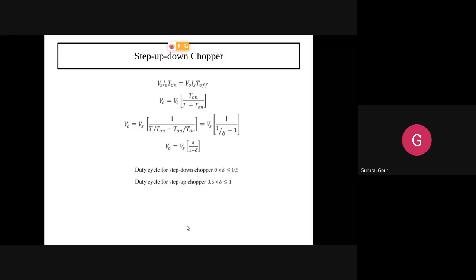Simply equate these two, and if you simplify this, finally you get an expression for V0 in terms of Vs times dou by 1 minus dou.